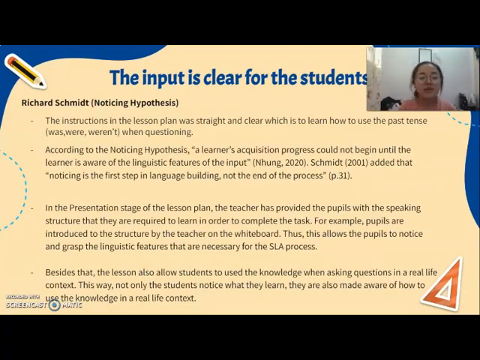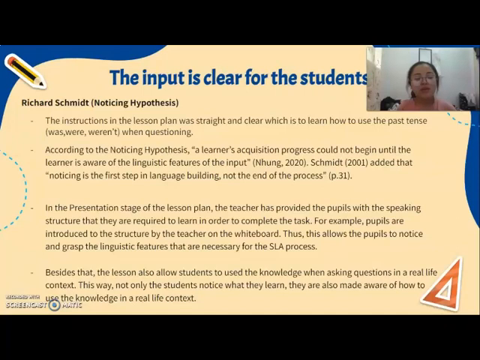There's also a sense of repetition in this lesson plan where the teacher constantly repeats to the students the instruction of how to use was, were, weren't in questioning, and also applies it on an activity where it focuses on this tense only in a conversation. So this repetition of instruction and activity will not only help the students to notice